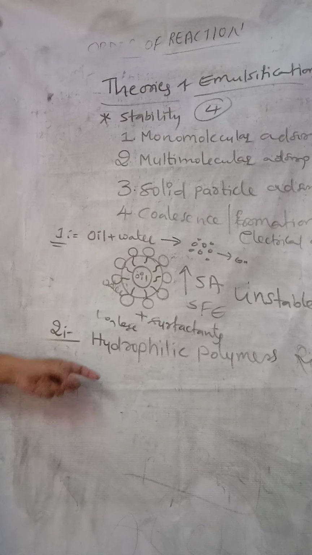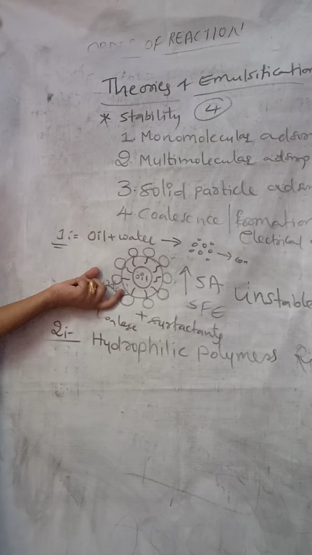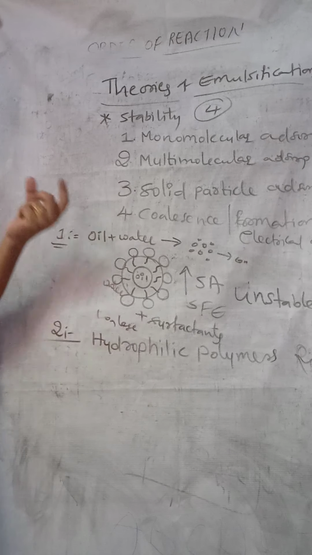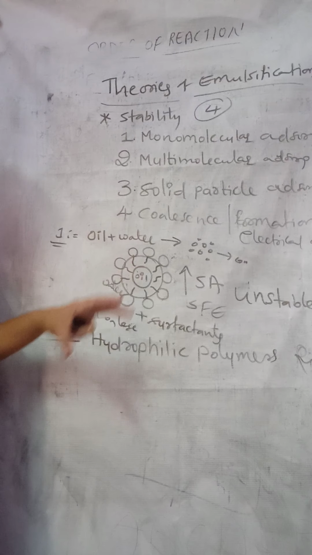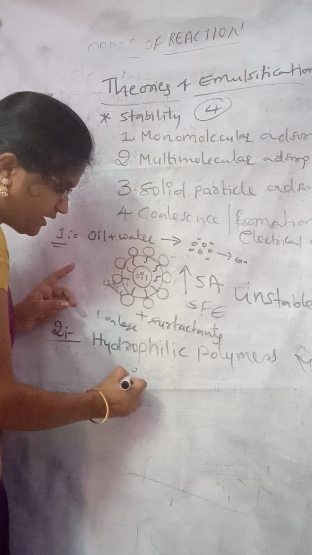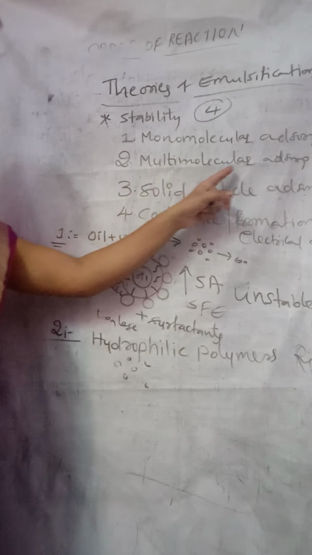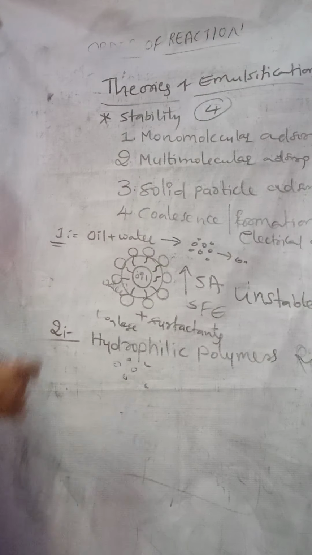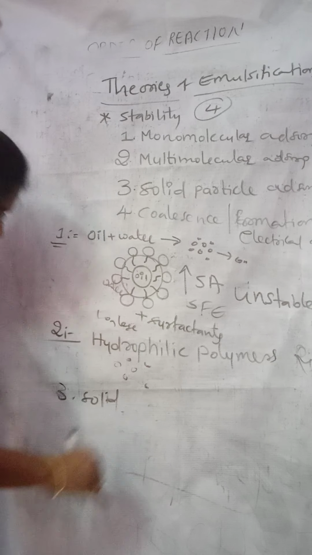When you add these hydrophilic polymers into this oil water mixture, they form layers over the surface, which reduces the coalescence of the particles, so that the emulsion will become stable. Here instead of a single layer it will form multiple layers, more than one layer, so it is called multimolecular adsorption.